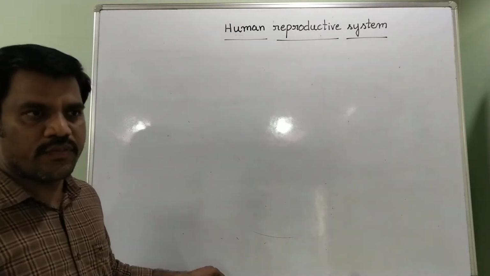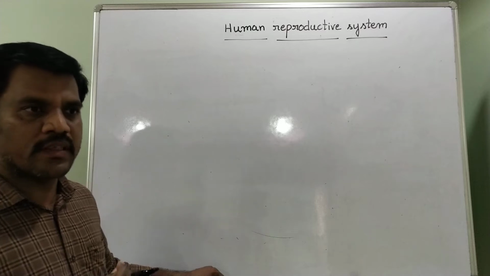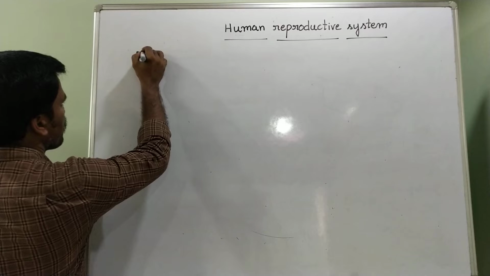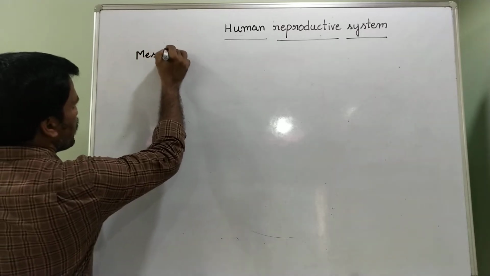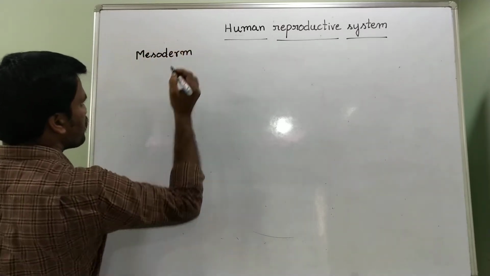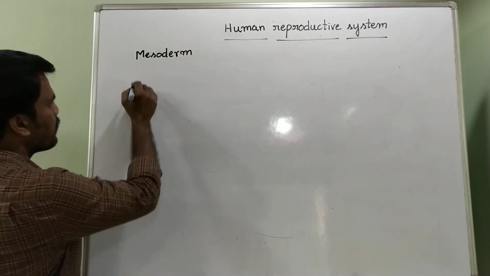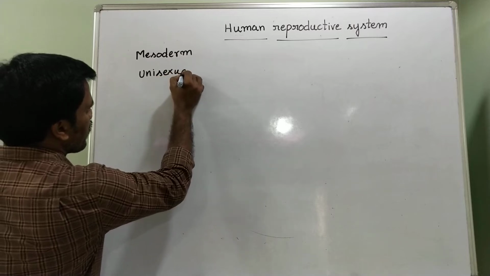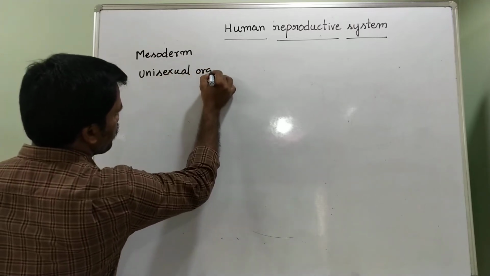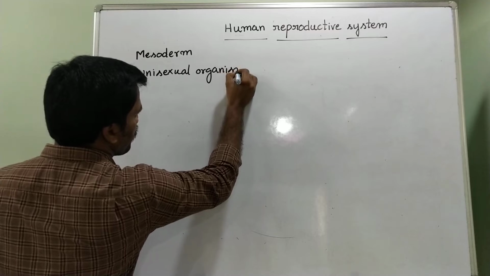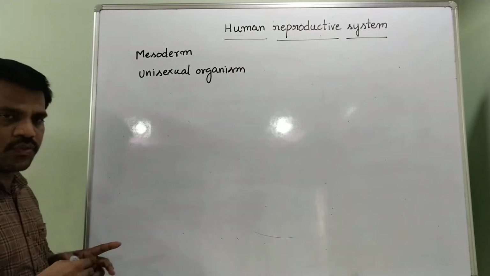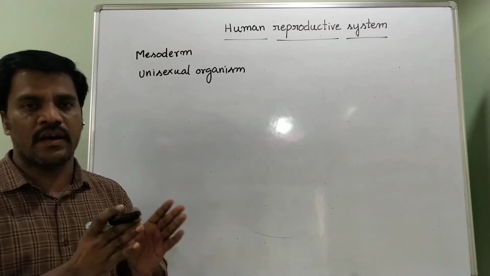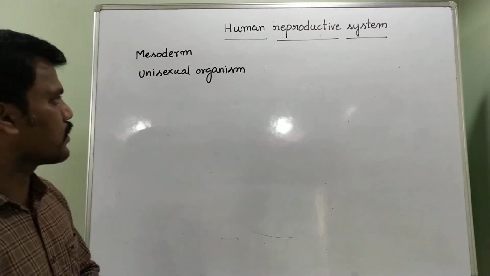The human reproductive system is derived from mesoderm. It is of mesodermal origin. Human beings are unisexual organisms. Already you know this is called dioecious. Unisexual means we consist of either male or female reproductive organs.